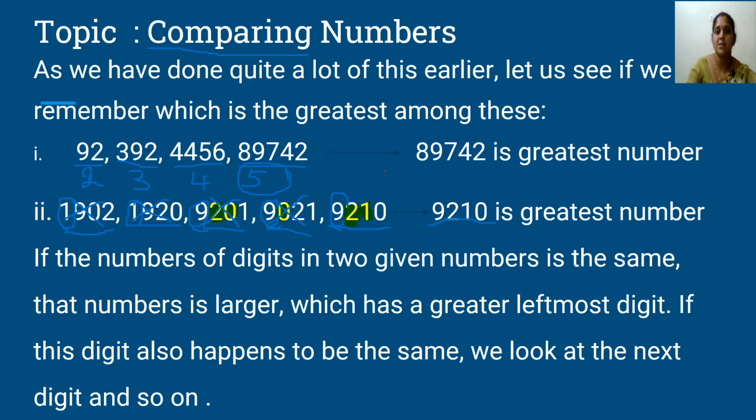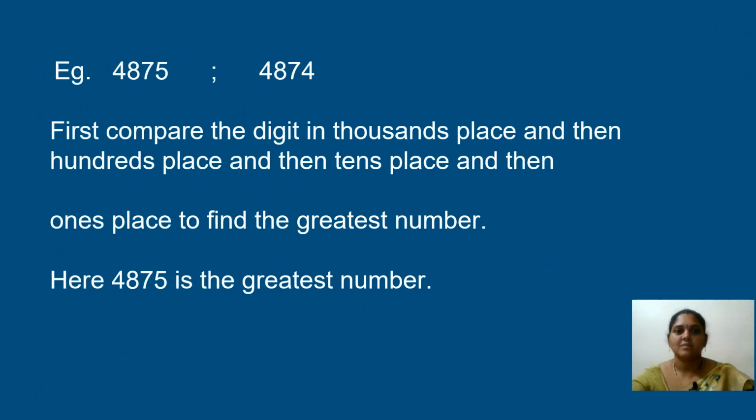If the number of digits in two given numbers is the same, which has the greatest leftmost digit, that number is larger. If this digit also happens to be the same, we look at the next digit and so on. This is how we are going to compare our numbers. Shall we check one more example?